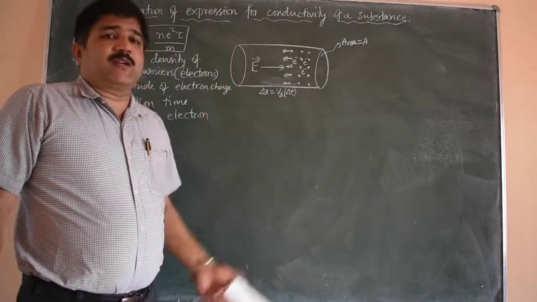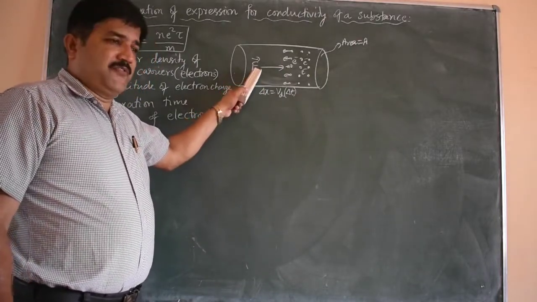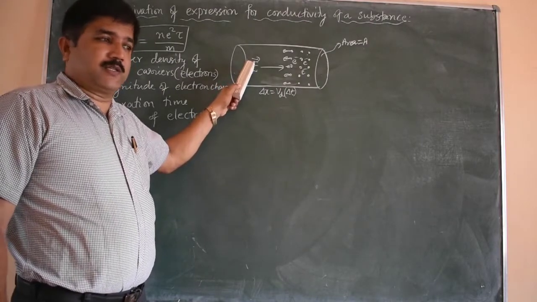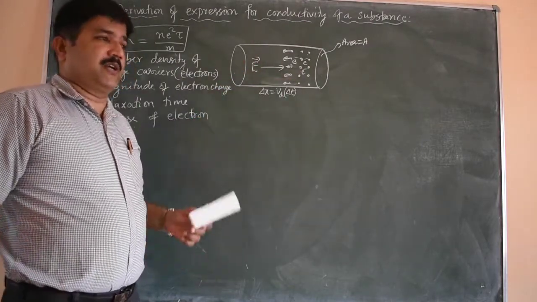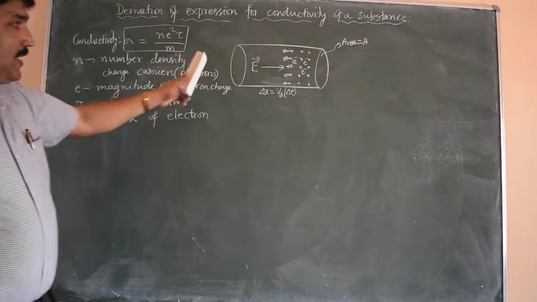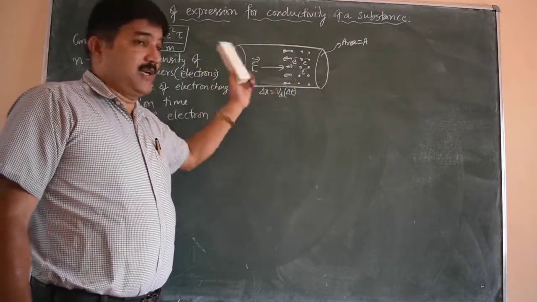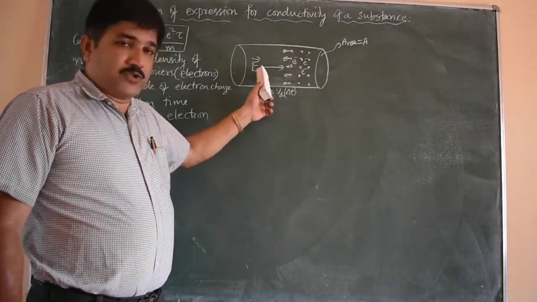The drift of electrons is because of the electric field. Electric field is applied to the conductor, that's why the electrons undergo drift. So electrons drift opposite to the electric field. This is the small portion of the conductor.